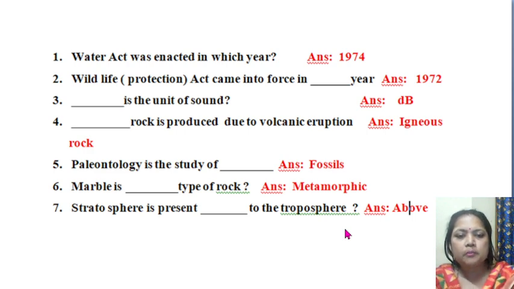And after a few years, from their buried dead bodies, fuels are produced like coal, then petroleum. These are known as fossils, fossil fuels. So this branch where we study these fossils is known as paleontology.